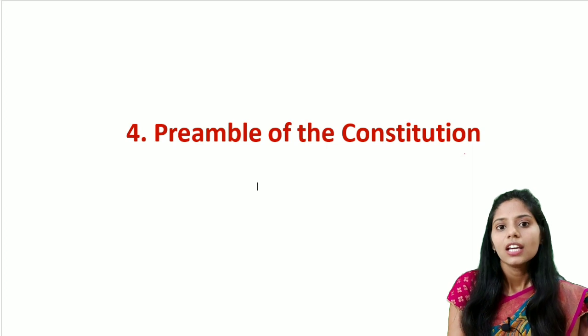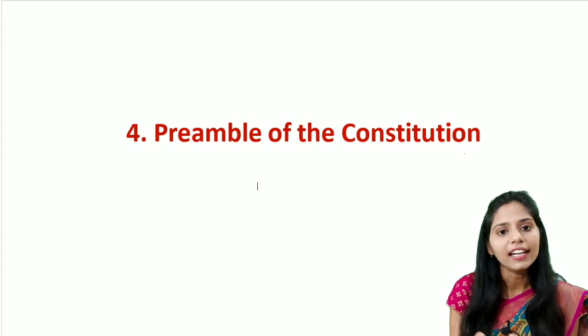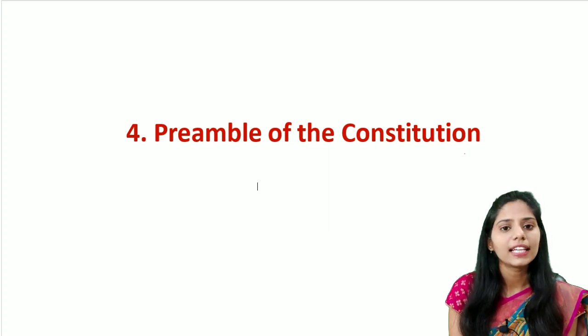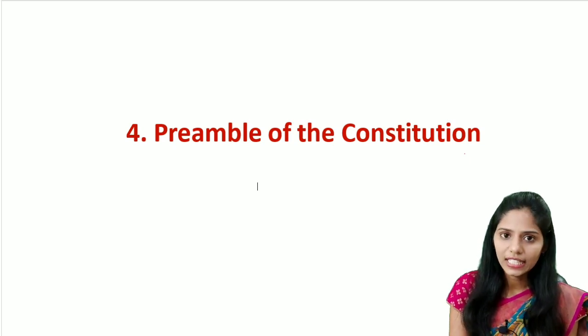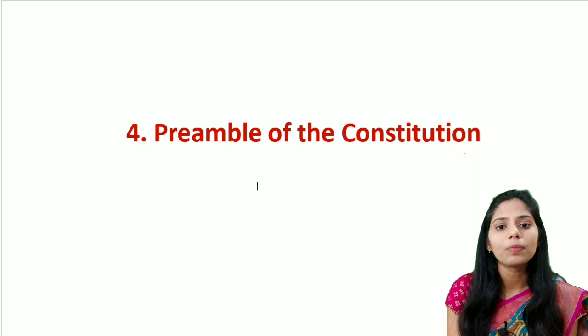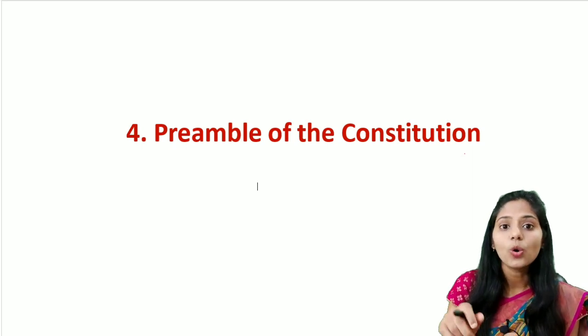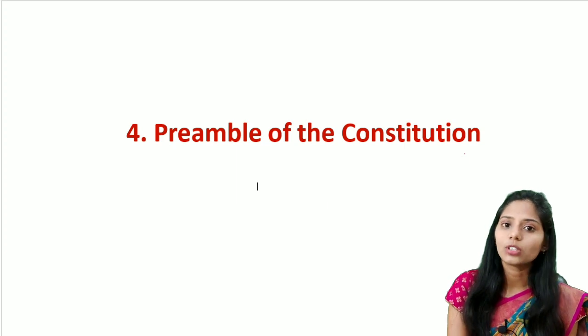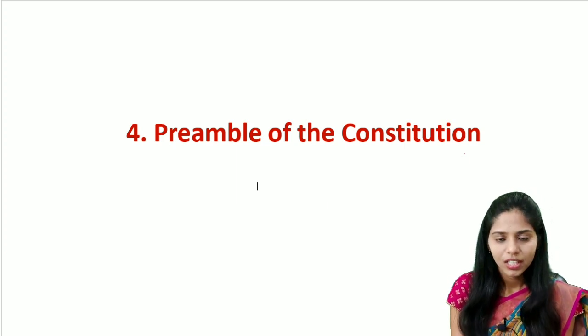In this case, Supreme Court held that the preamble contains in a nutshell the ideals and aspirations of the makers of the Constitution. And the second important case is the Re-Berubari Union case of 1960. In this case, Supreme Court held that the preamble is a key to open the minds of the makers of the Constitution.